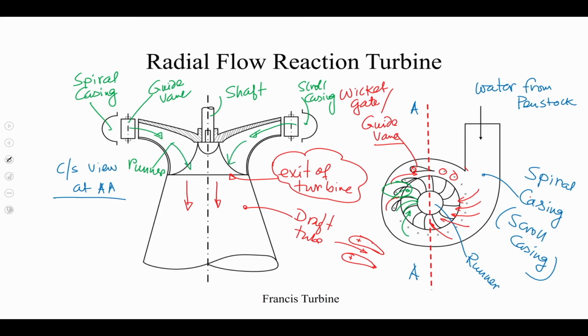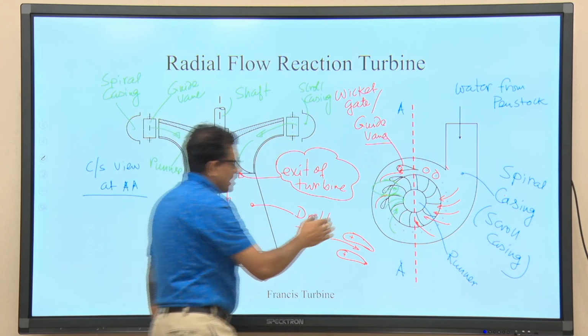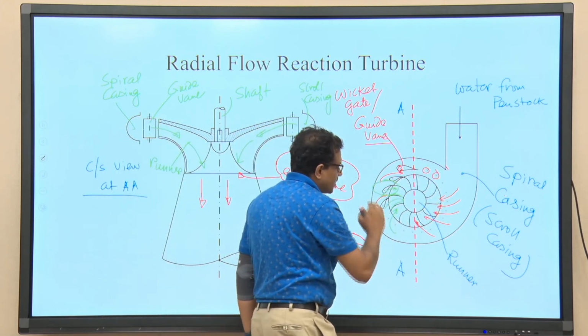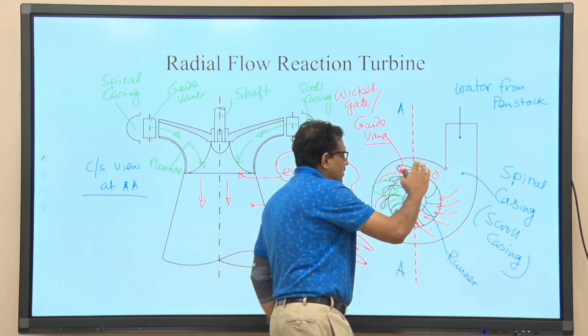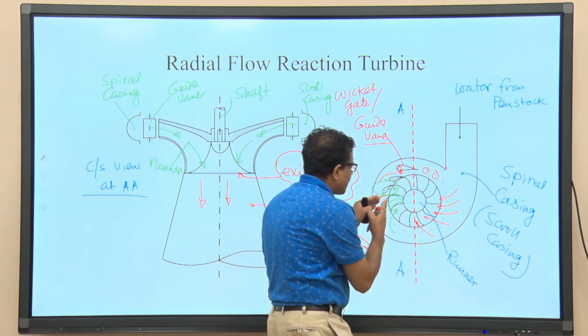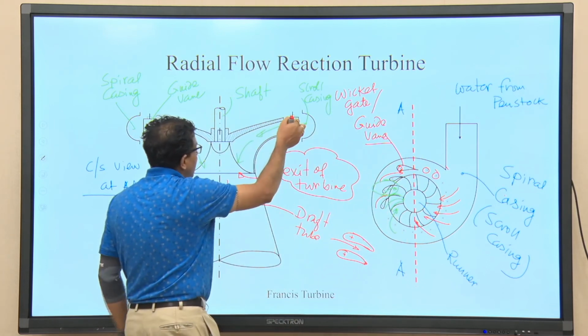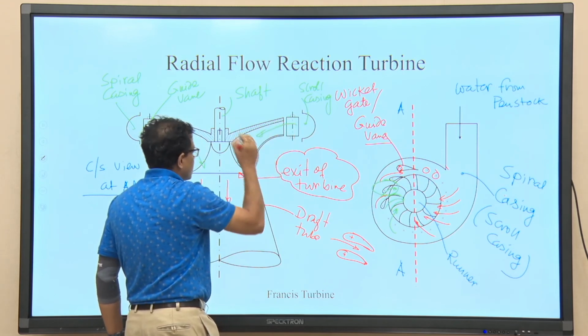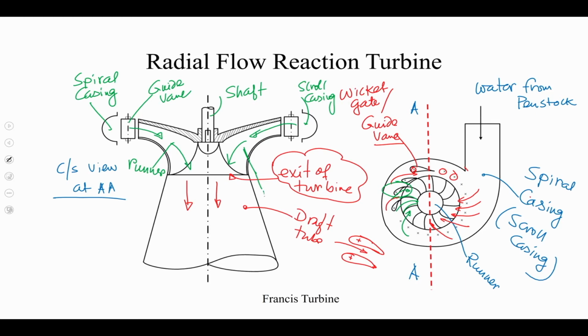As I told you, liquid is coming from the penstock entering into the scroll casing. This is the scroll casing. From the scroll casing, initially the passage will be filled with the liquid, and then the liquid will slowly move through the passage between two guide vanes and enter into the runner. So, this is the runner. Okay.